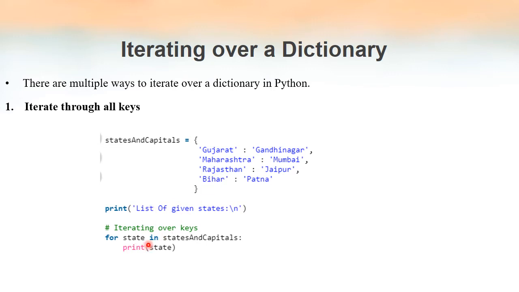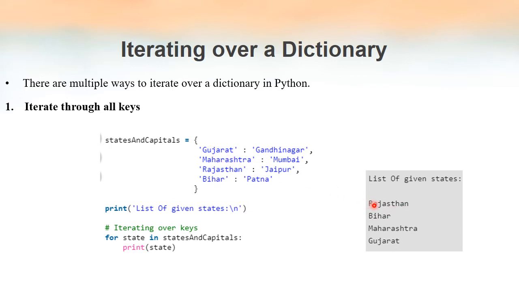So when we execute this program, the output we are going to get will be the keys of this dictionary: Rajasthan, Bihar, Maharashtra, and Gujarat. You can see all these words are actually keys of this dictionary, and the order in which the output is printed is arbitrary. The first item is Gujarat, Gandhinagar. The key is Gujarat, but the first word in the output is Rajasthan.